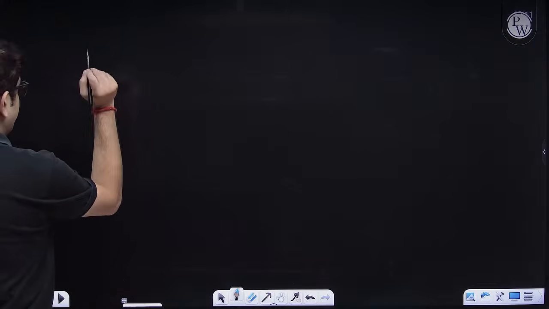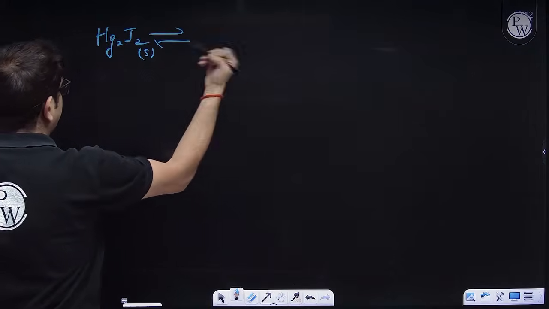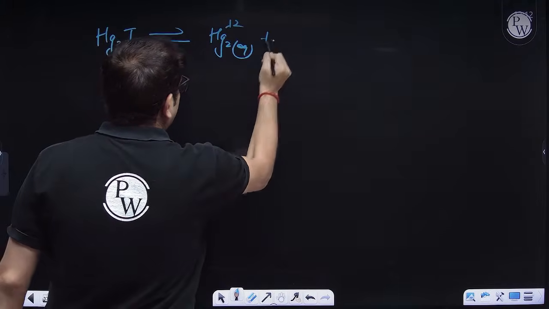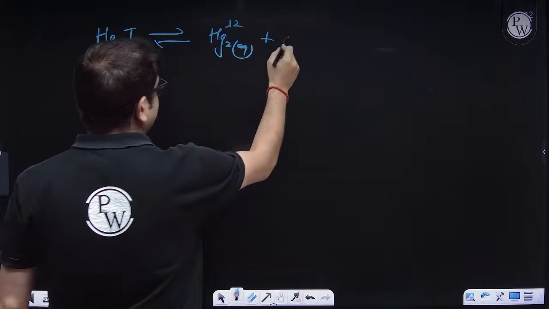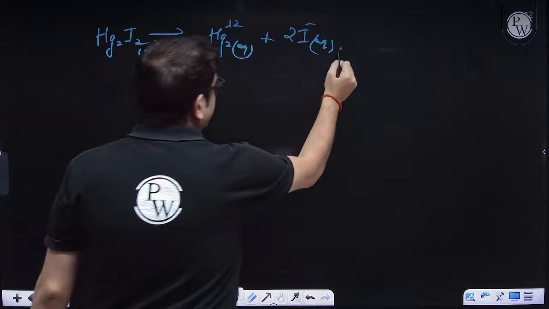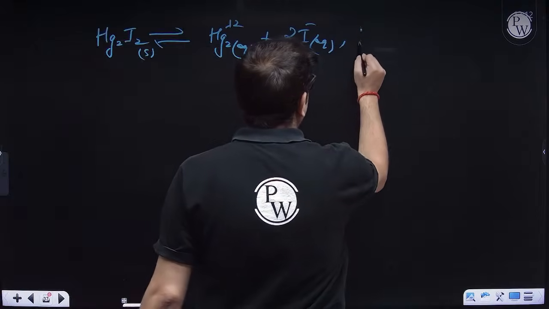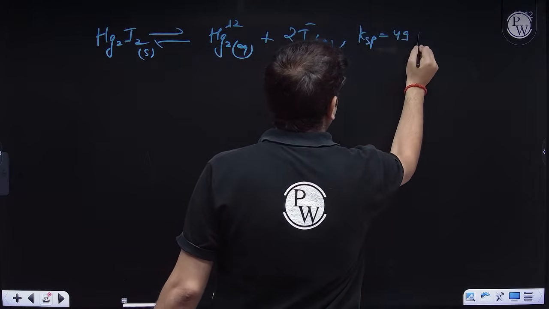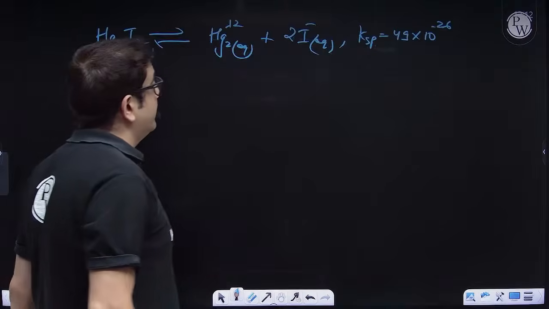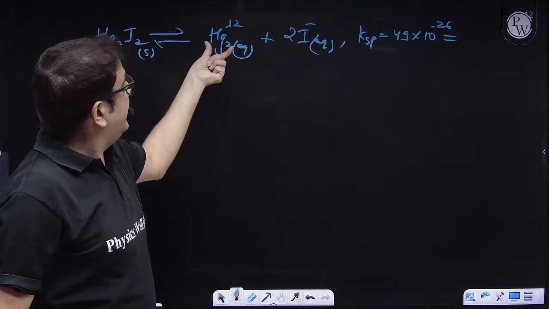So what competition do I have? I have Hg2I2. This solid will be dissociating as Hg2 2 plus, very few ions, mercurous, because mercurous exists as a dimer, and twice of I minus. Right? So the value of KSP given for this one is 4.9, as in 49 into 10 raised to the power minus 26, na? Because 25. So 49 into 26. Okay, sir. This is equal to what? This is equal to concentration of ions. So I minus squared into Hg2 2 plus.